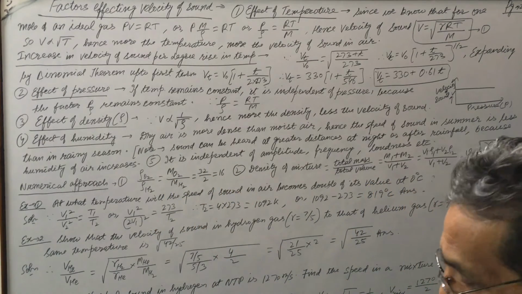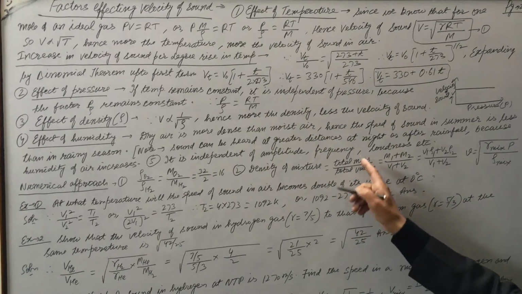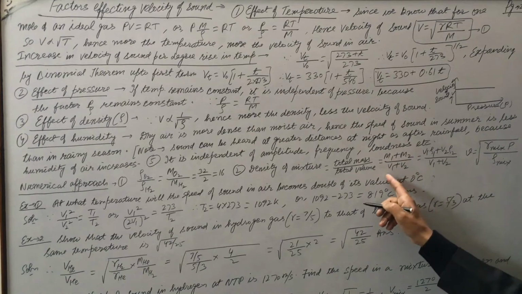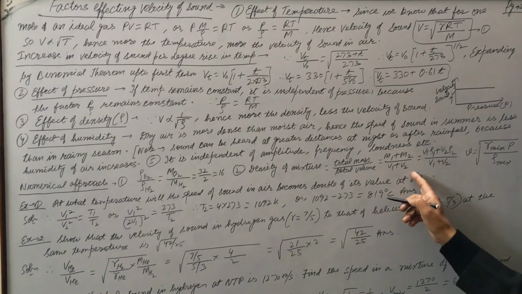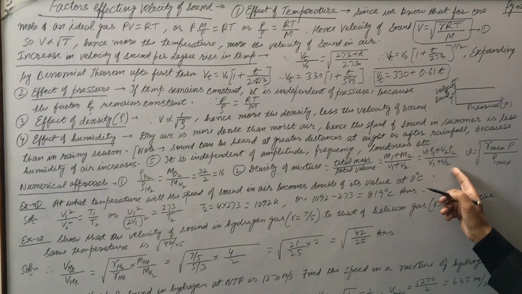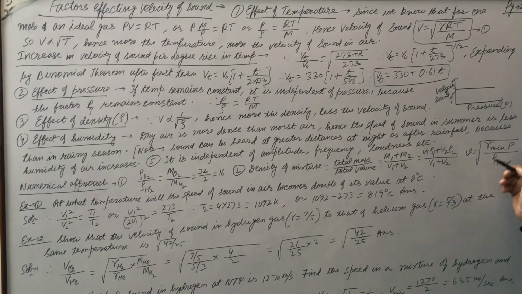Many times 2-3 gases are mixed and we have to find the density of the mixture. Density of mixture is total mass by total volume. Total mass m1 plus m2 by total volume v1 plus v2. Now mass is volume into density, v1 plus v2. So velocity of sound in mixture will be under root gamma mixture P by rho mixture. This is also a formula for velocity in mixture.